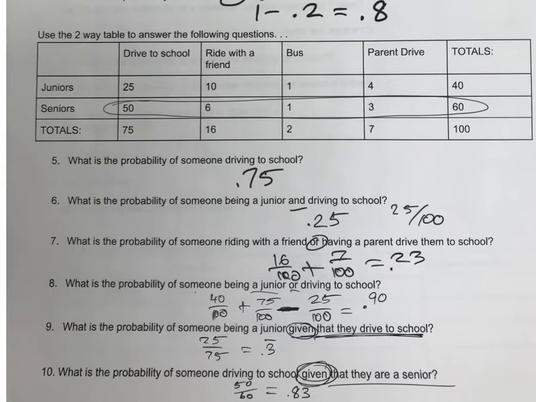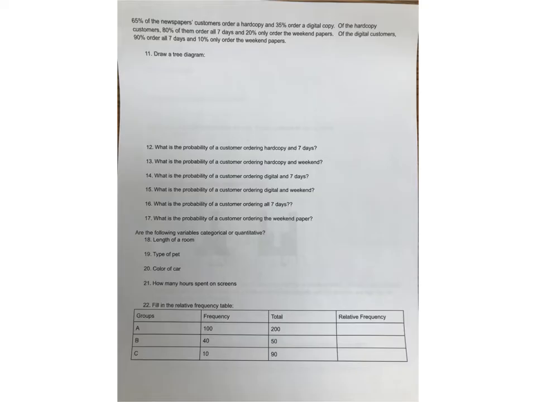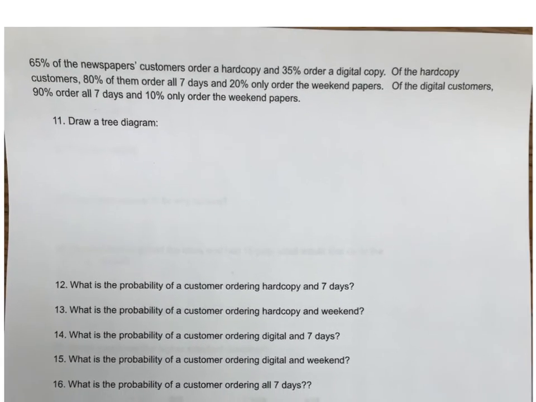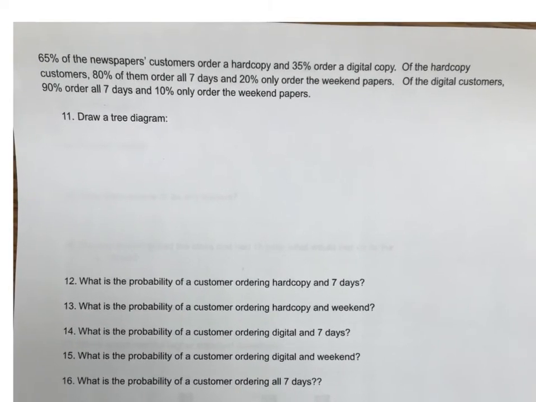All right, next page. So now, let's blow this thing up. 65% of newspapers. We're making a diagram here. Right off the bat, you need to draw the first two things: hard copy and digital copy. So 65% is the hard copy and 35% is your digital.